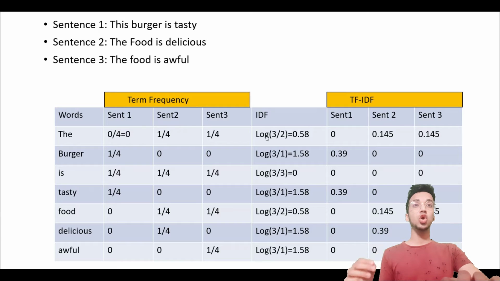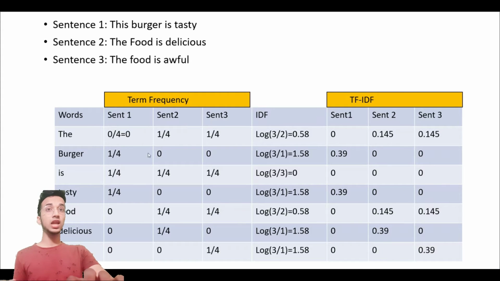So we write log 3 by 2, and this is to the base of 2, so you get a value of 0.58. Similarly, for burger, total number of sentences is 3 and it's present in one sentence, so we write 3 by 1, and the value equals 1.58. Similarly for is, we get log 3 by 3 because total number of sentences is 3 and it's present in all the 3 sentences.